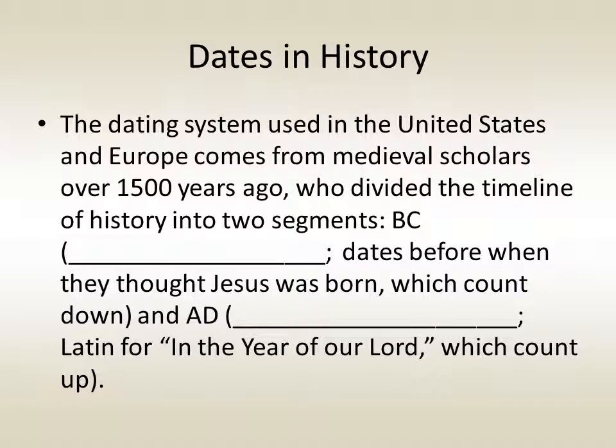The dating system used in the United States and most of Europe comes from medieval scholars over 1,500 years ago. They divided the timeline of history into two segments. The first segment, BC, which stands for before Christ, are dates before when they thought Jesus was born. These dates count down. The other segment is AD, or Anno Domini, which is Latin for in the year of our Lord. Dates in AD count up.